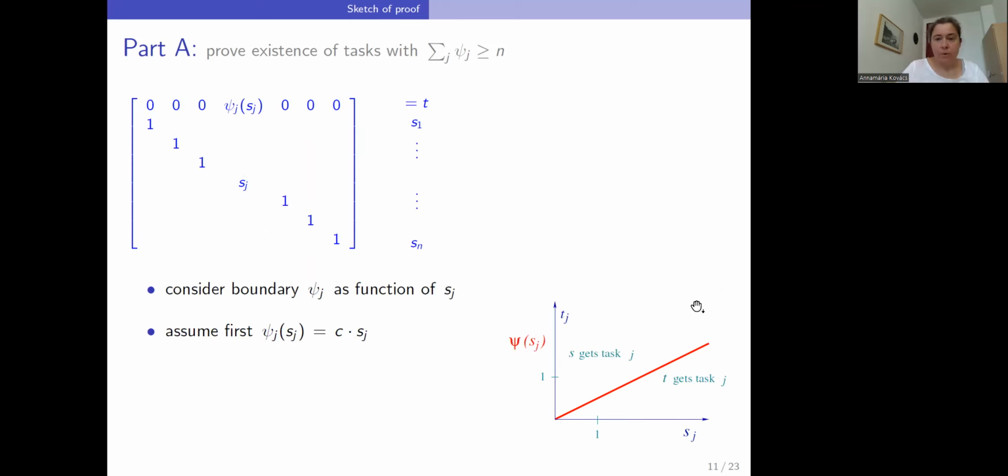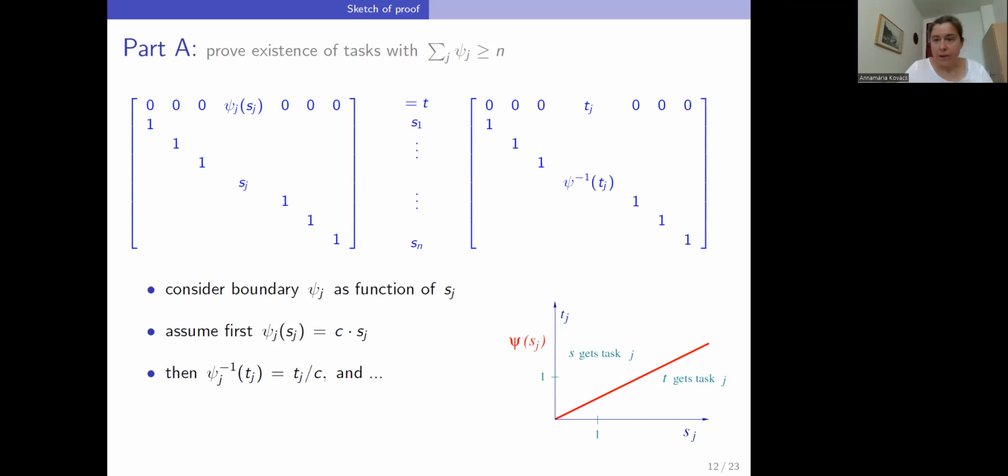Now observe that for any given task, these boundary functions on its two different machines are inverse functions. Because here, for example, if the t player, that is the 0 player, receives the task because the t value is small, exactly then the s player does not receive it, and vice versa.